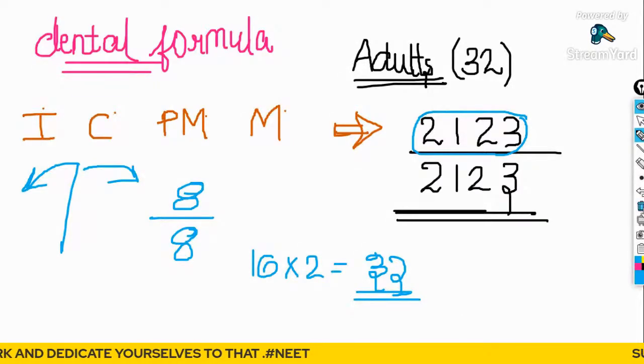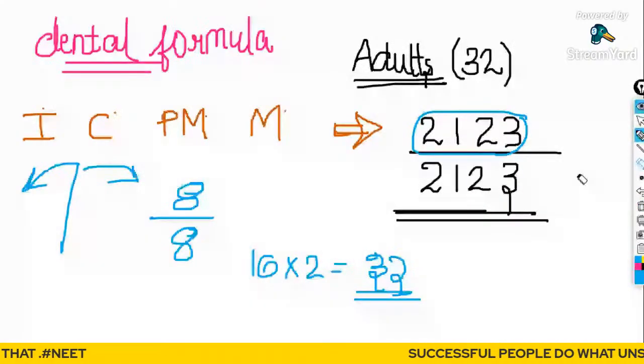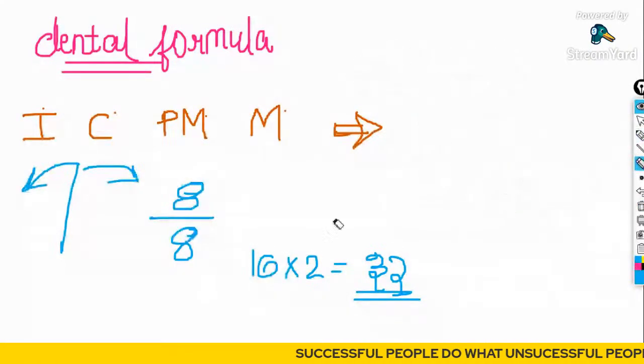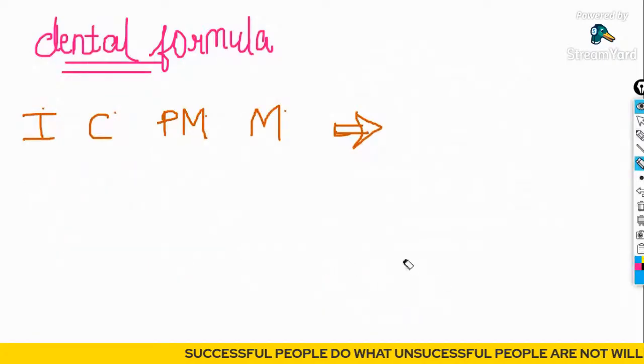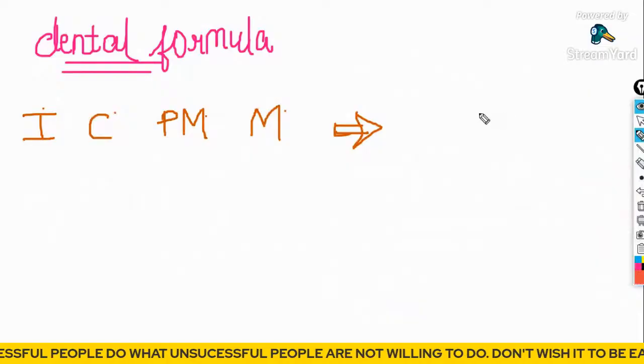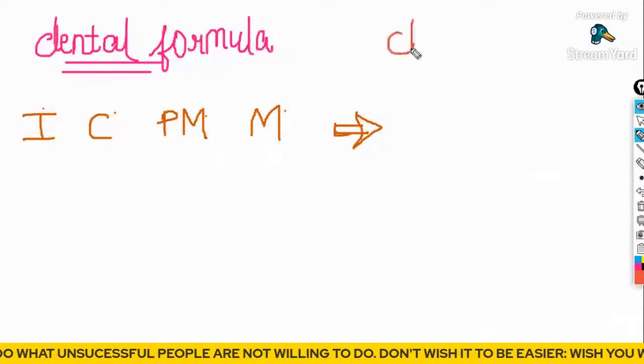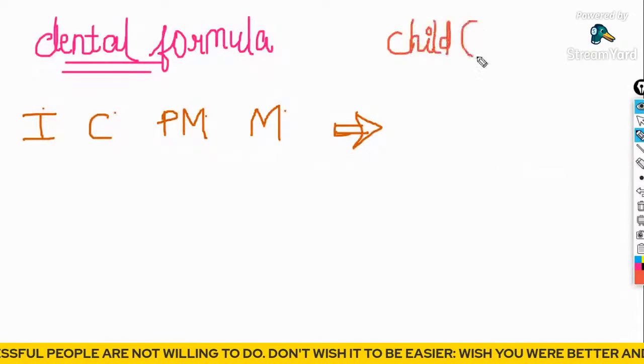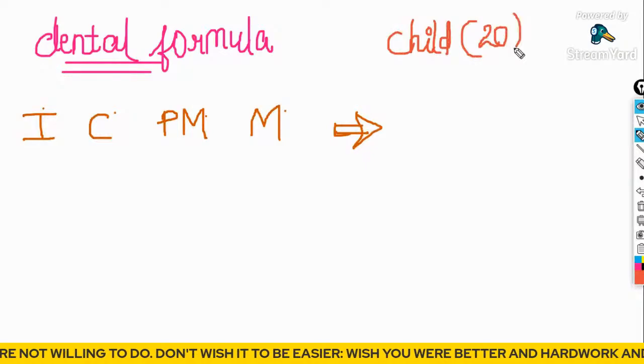Yes. So guys, next we have to write about the dental formula in small children also, right? Having 20 teeth. How can we write it? Guys, you have to listen to this very carefully. That is, in the case of a child, how many teeth are present? 20.